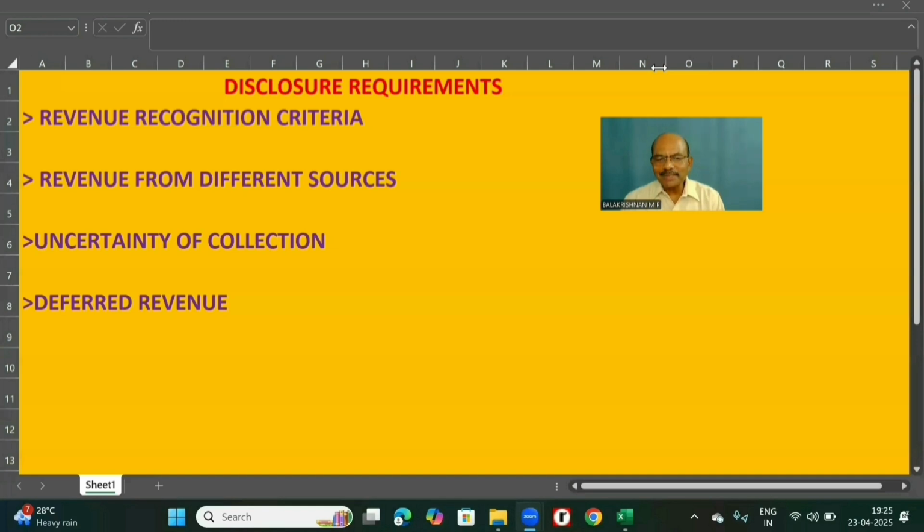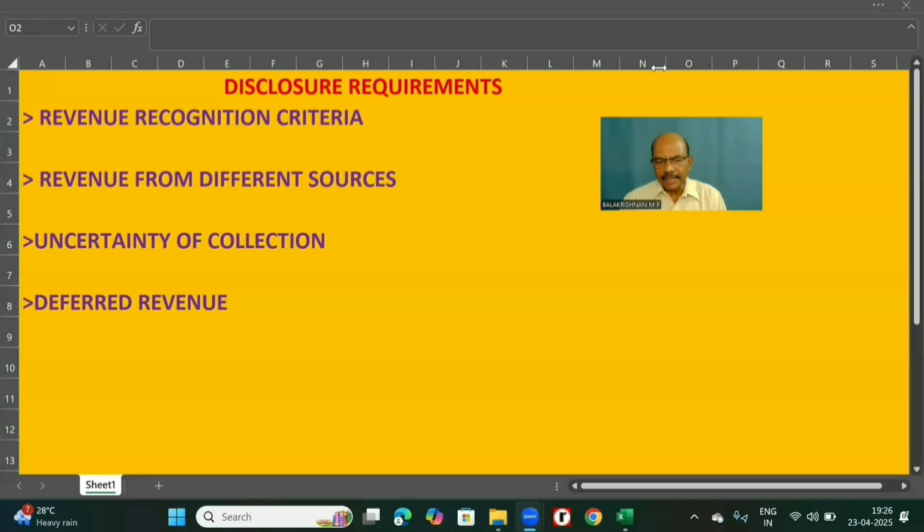It primarily applies to the sale of goods, rendering of services, and use by others of enterprise resources yielding interest, royalties, and dividends.